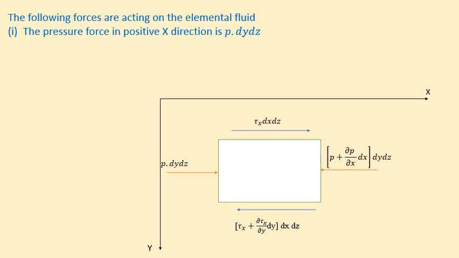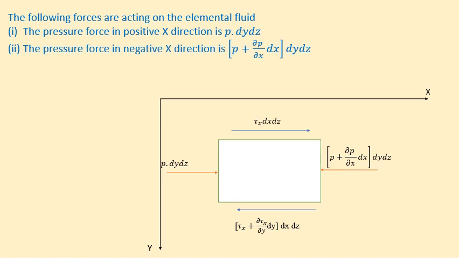Similarly, we have the pressure on the opposite face acting normal to that face in the negative x direction, given by p plus del p by del x dx dy dz, because del p by del x refers to the variation in the pressure across the length dx.